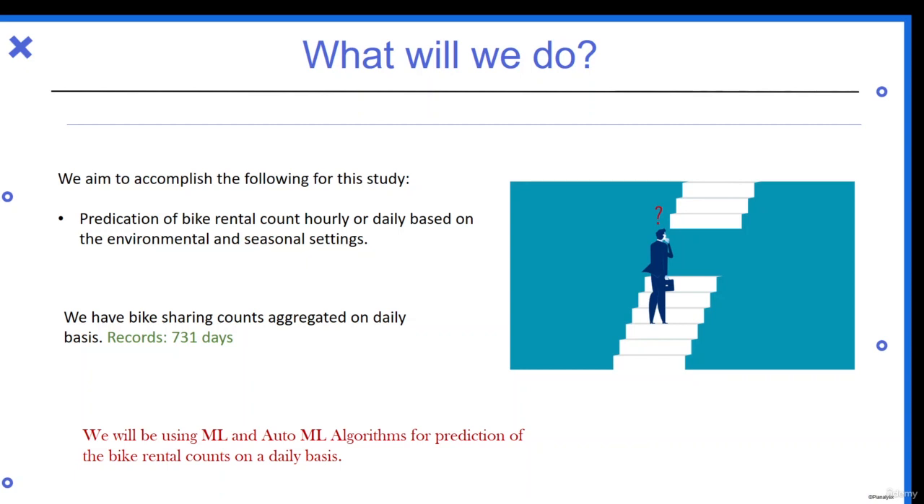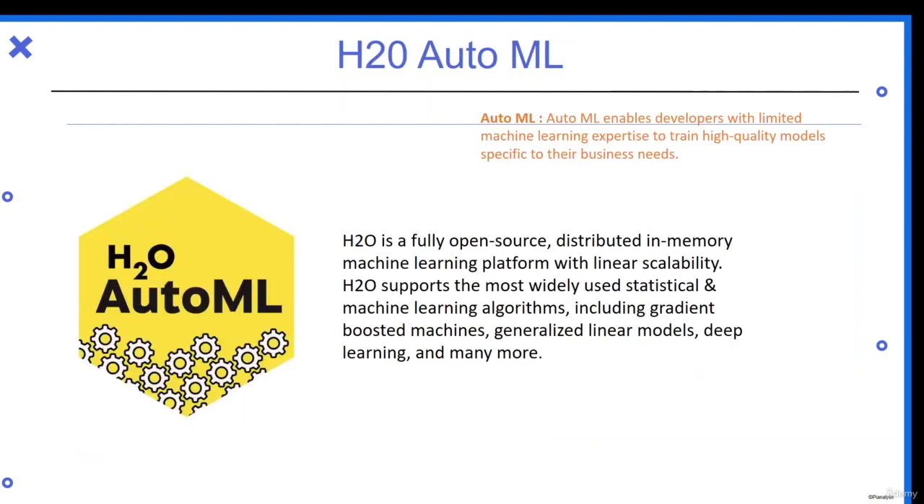The new thing here is automated machine learning, so let us understand a bit about it. Automated ML, or automated machine learning, enables developers with limited machine learning expertise to train high quality models specific to their business needs. As written, automated machine learning basically automates the model development part.